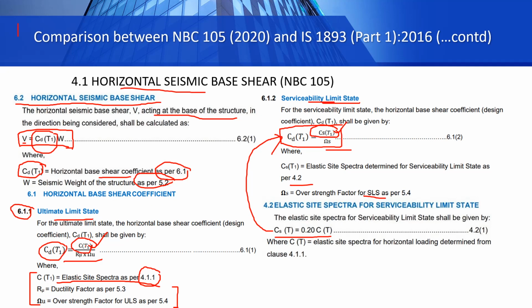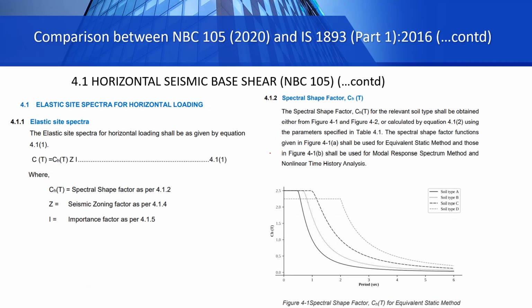So we got the value of CST1 here, and the value of CST1 and both CT1 is dependent on CT. Now from where to calculate CT? From 4.1.1. In 4.1.1 we have CT as again CST into ZI. CST is the spectral shape factor, which is determined from 4.1.2. Z is the seismic zoning factor given in 4.1.4, and I is the importance factor given in 4.1.5.